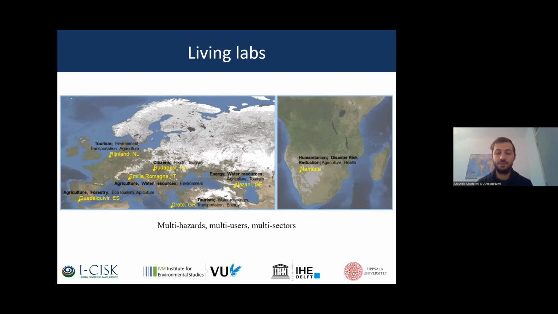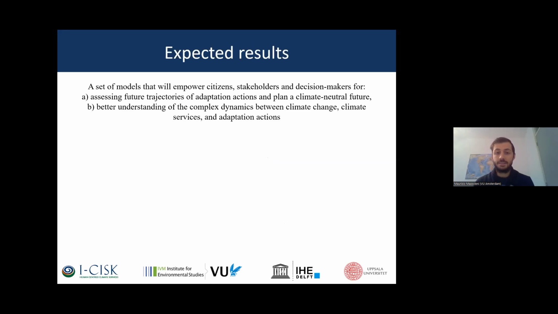And we are not only going to develop them in our offices. The idea is also to discuss with the stakeholders whether the dynamics that we are identifying are actually correct, or what we can improve. So the expected result of this activity will be a set of models that will empower these end users to better assess future trajectories of adaptation actions and plan a climate neutral future, and also better understand the complex dynamics between climate change, climate services, and adaptation actions.